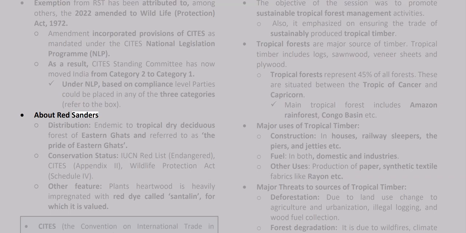About red sanders: distribution, endemic to tropical dry deciduous forest of Eastern Ghats and referred to as the Pride of Eastern Ghats. Conservation status: IUCN Red List Endangered, CITES Appendix 2, Wildlife Protection Act Schedule 4. Other feature: the plant's heartwood is heavily impregnated with a red dye called santalin, for which it is valued.